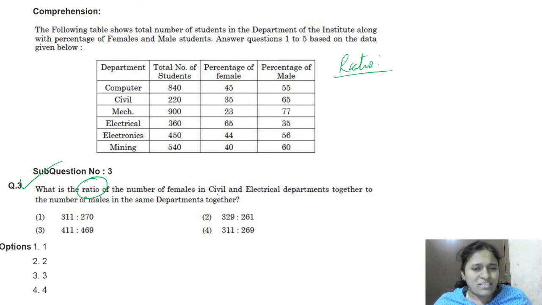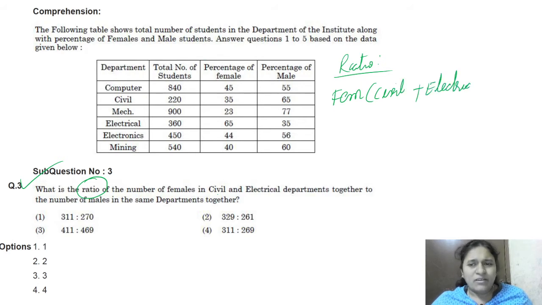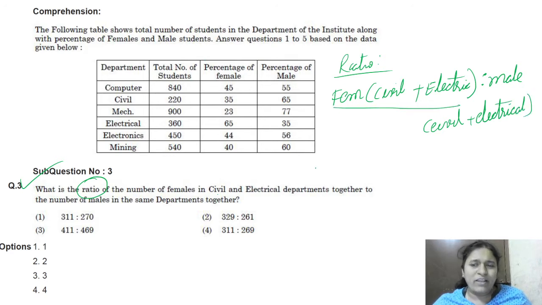Number of females in civil and electrical departments together to the number of males in the same departments. First females from civil plus electrical, and males from civil plus electrical, right? This is the ratio.